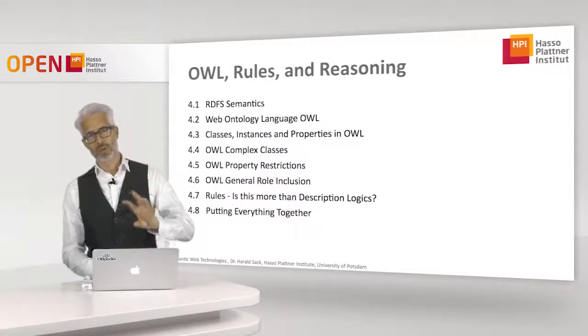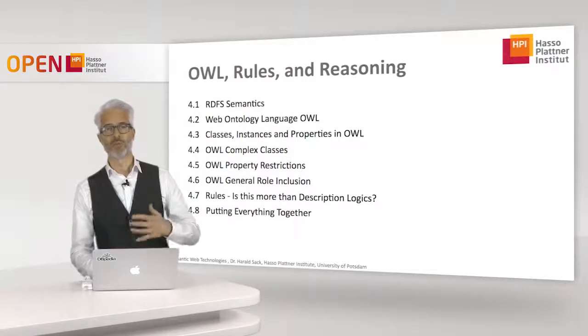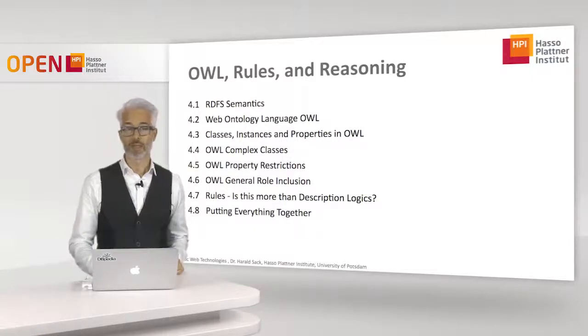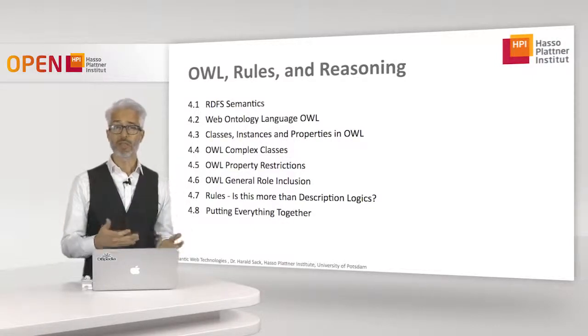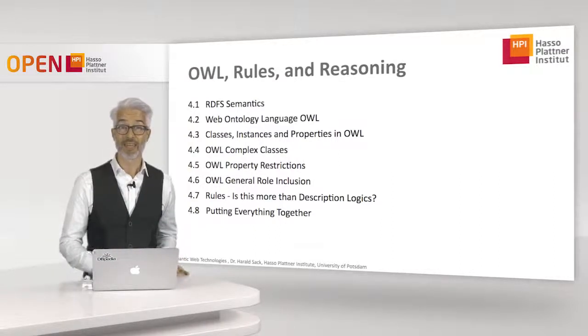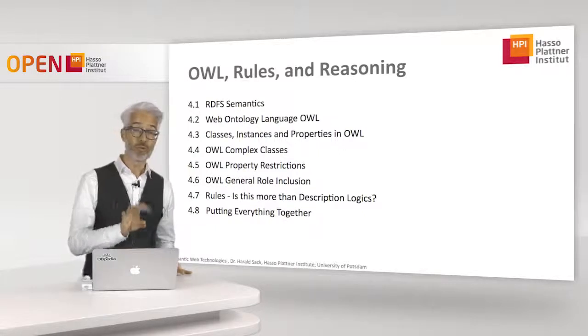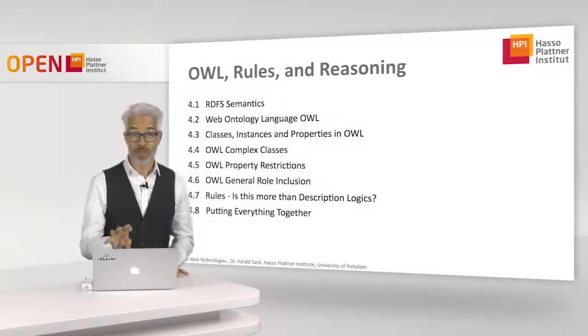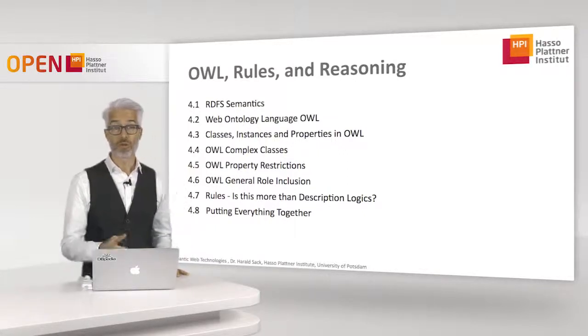We will talk about what is the difference between what we already know here in description logics and OWL, and why rules really are more. So the question is: is this really more than description logics? Can I express things with rules that I am not able to express with description logics?